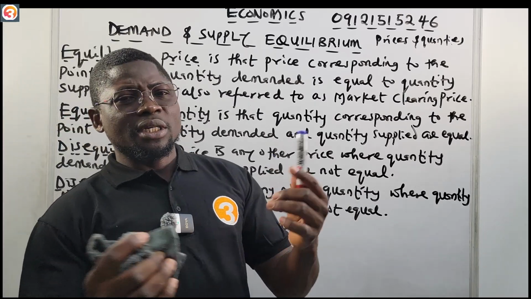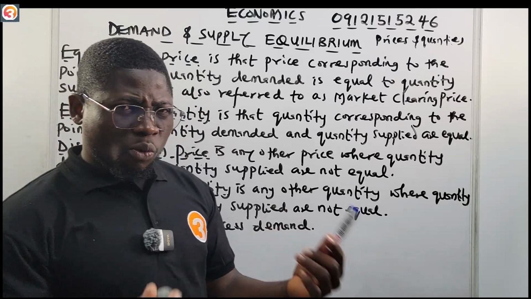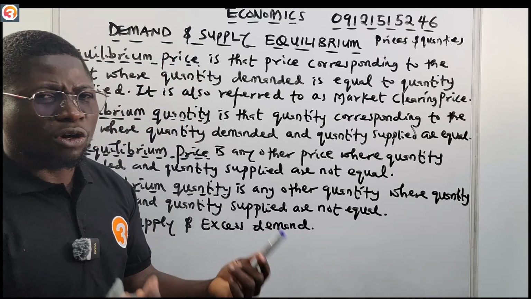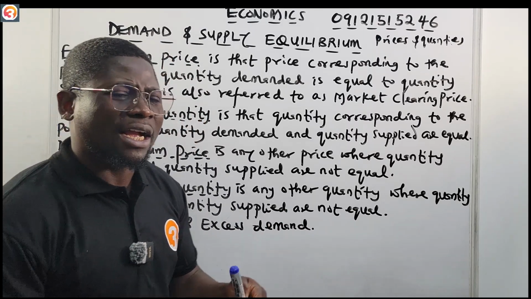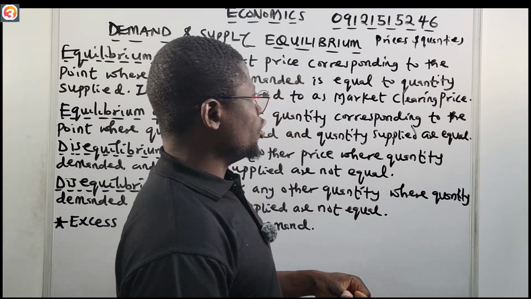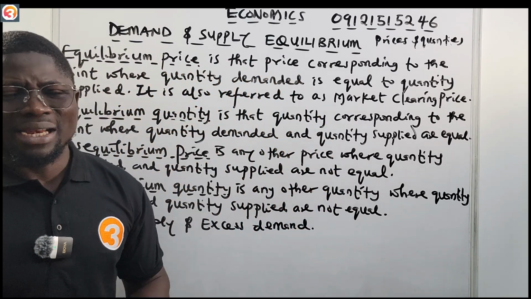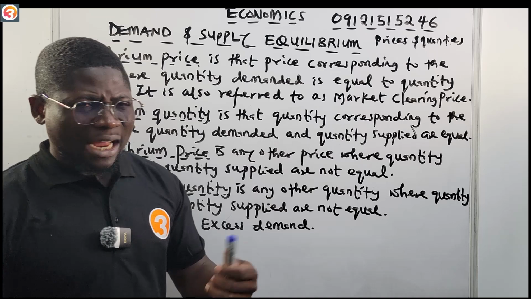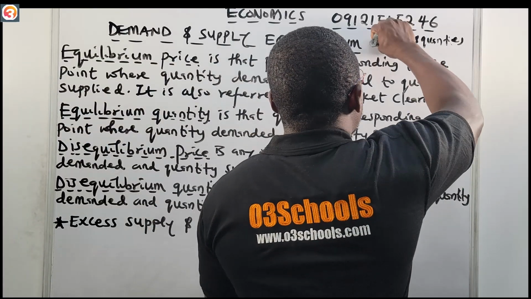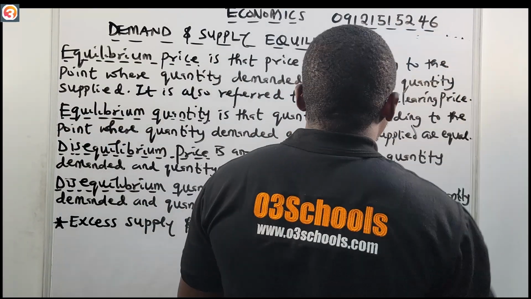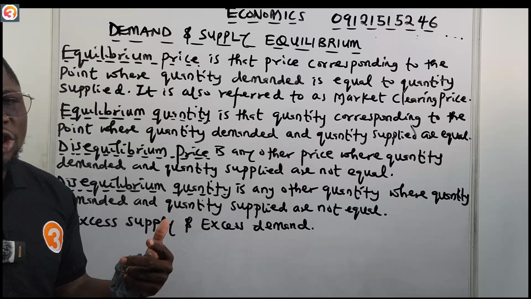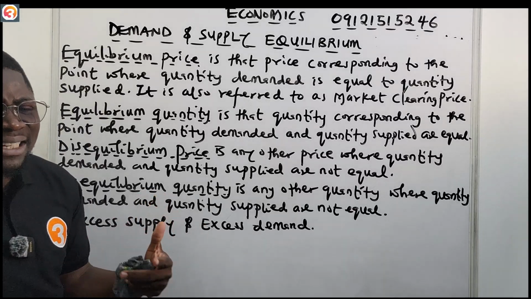Okay, coupled with a lot of other reasons. Number one, for example, is to understand the economy. If you want to know how the economy works, it is good for you to understand demand and supply equilibrium. Likewise, apart from understanding how the economy works, it's also to better make decisions. It makes us make better decisions.